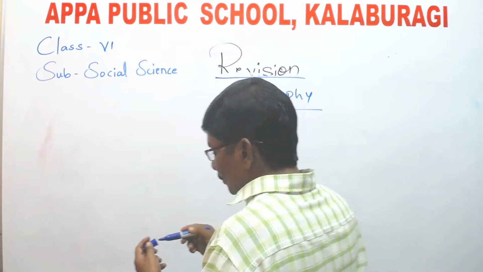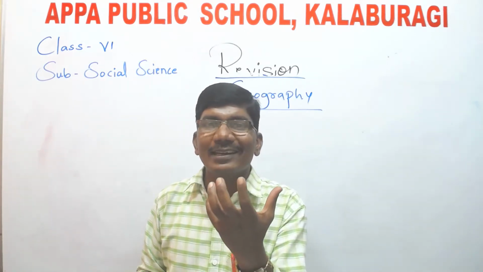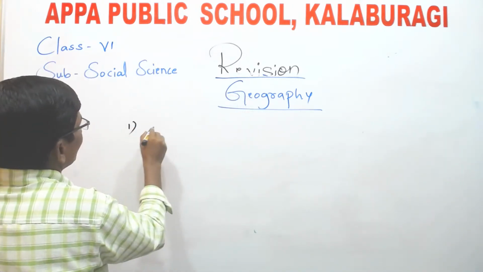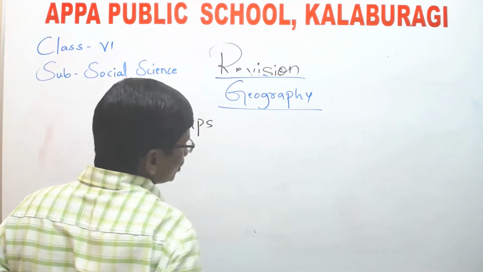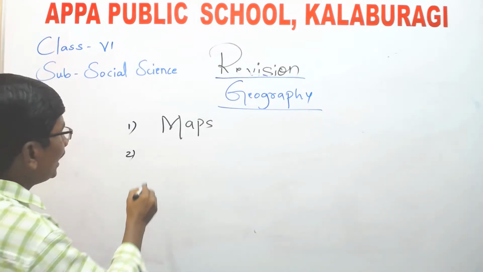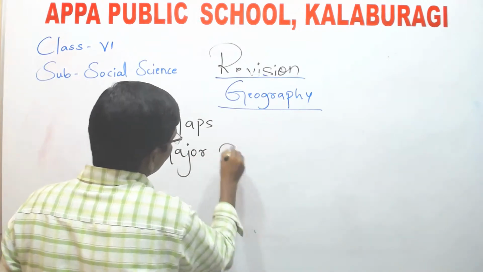Okay. So which are the chapters you have to study in the geography part? The first one is maps. This chapter you have to read. And the second one is major domains of the earth.